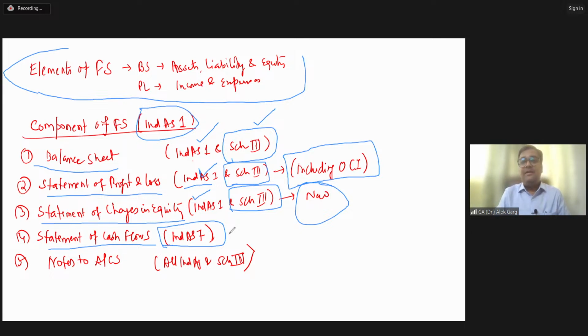Very good. It does not show the cash position. It shows the cash performance, liquidity performance. So it is always for the period ended, for the year ended, not as on date. Balance sheet will be as on date. Profit and loss, statement of changes in equity, and cash flow statement, or I mean to say, statement of cash flows, is for the period ended, for the year ended, right?